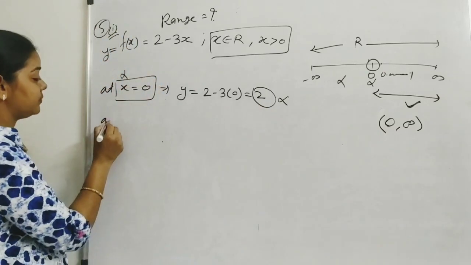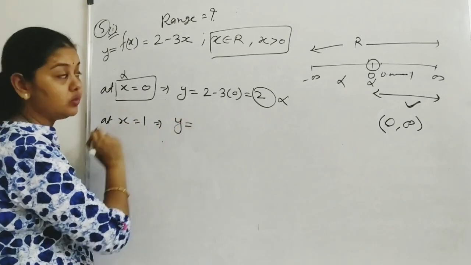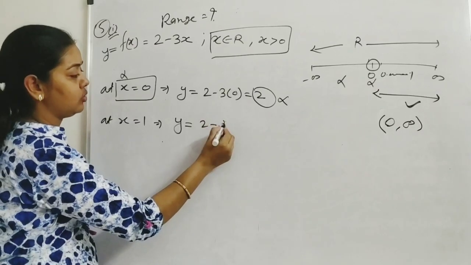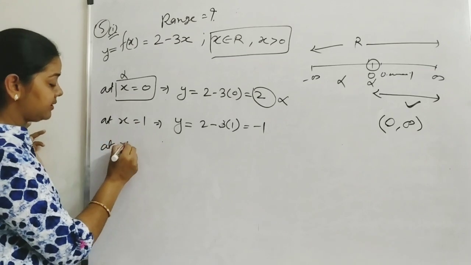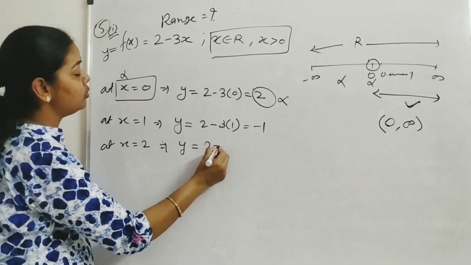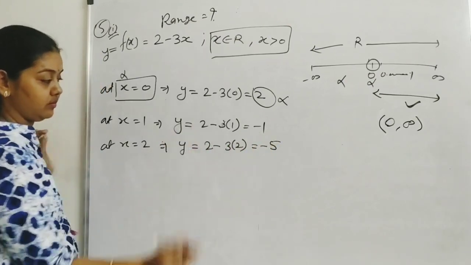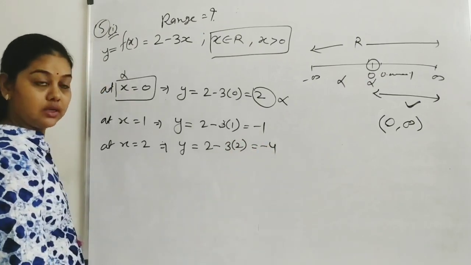Now at x equals 1, y will be equal to 2 minus 3 into 1, that is minus 1. At x equals 2, y will be equal to 2 minus 3 into 2, that is minus 5. Sorry, minus 4. Is it clear?